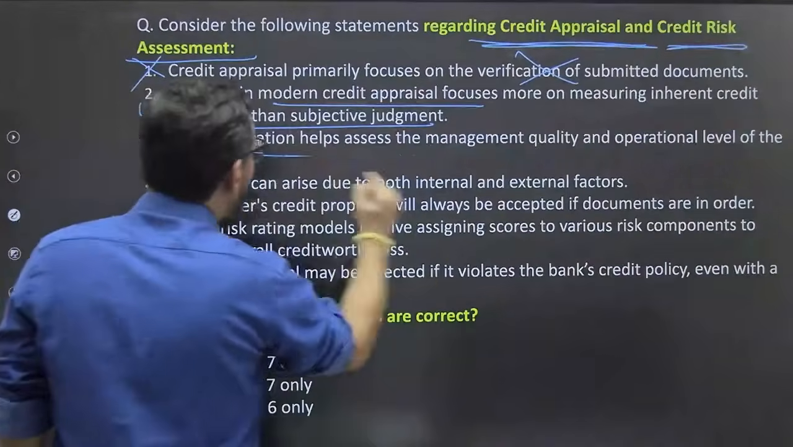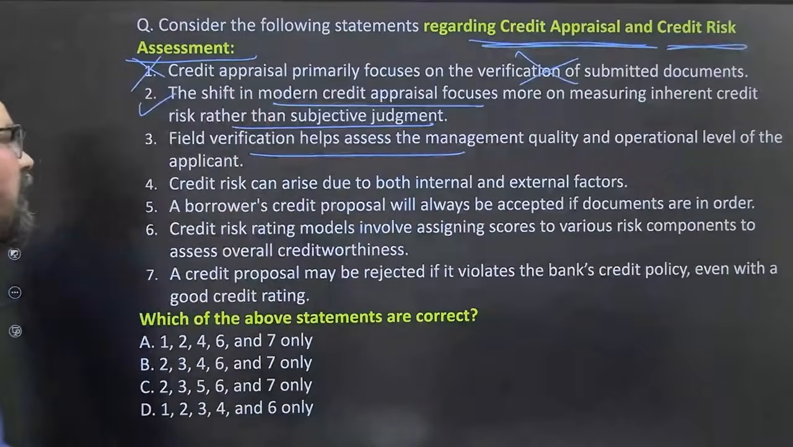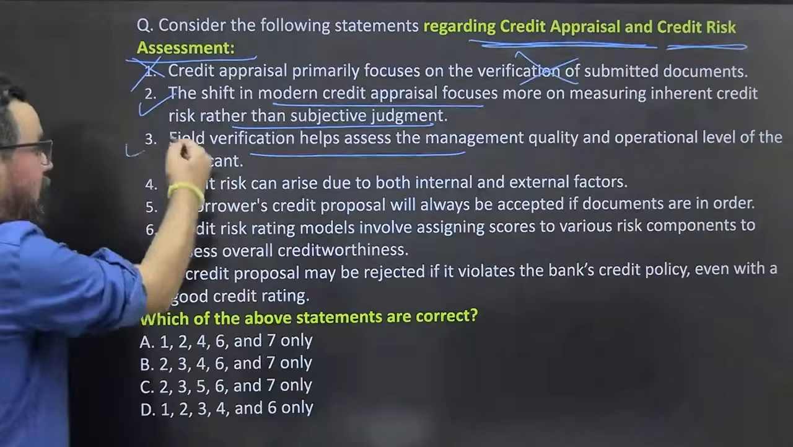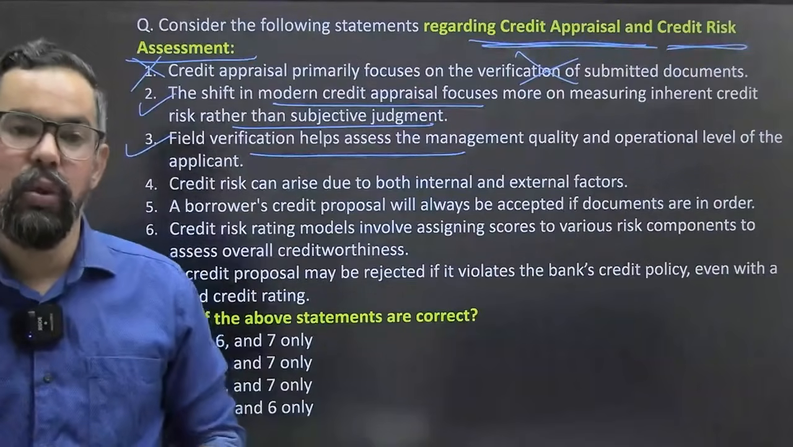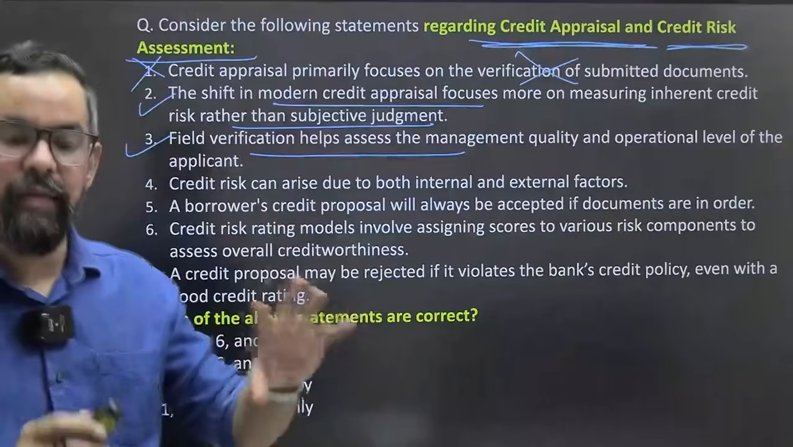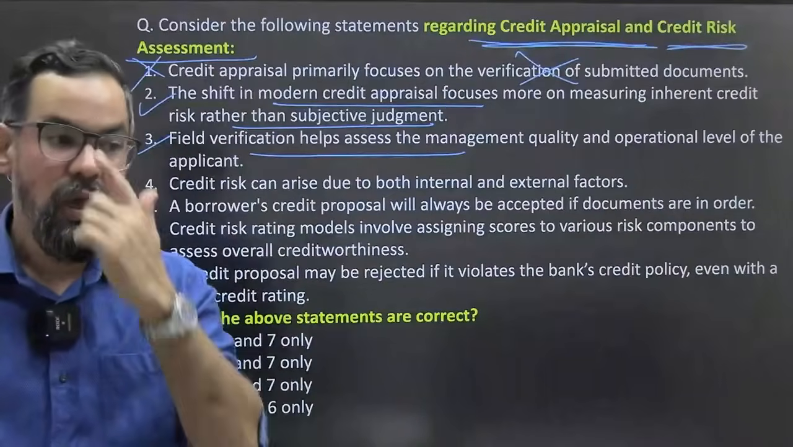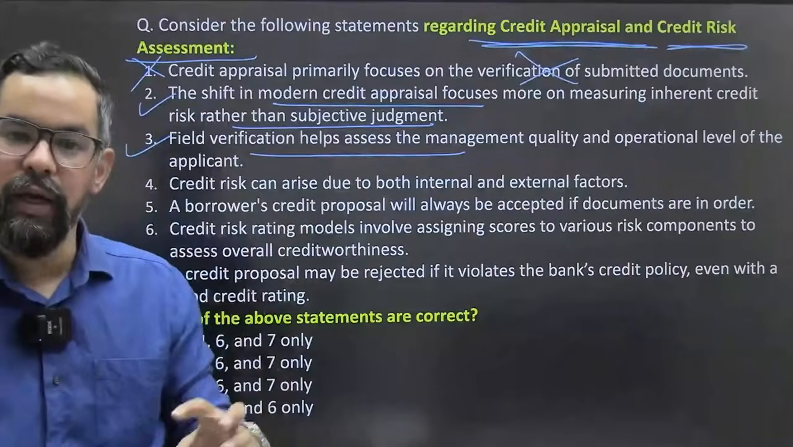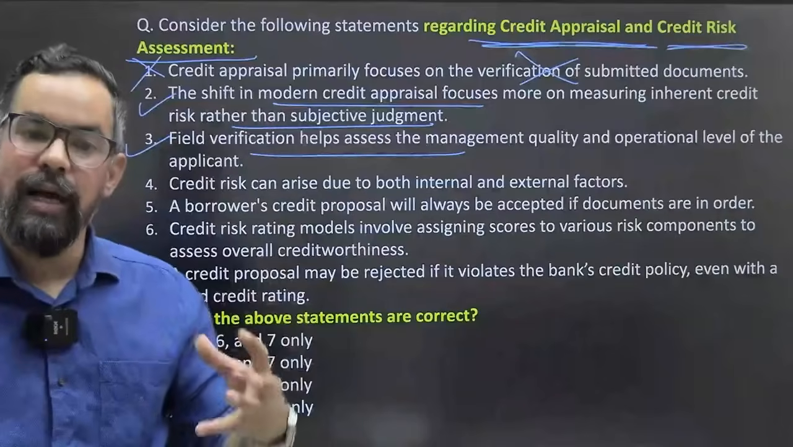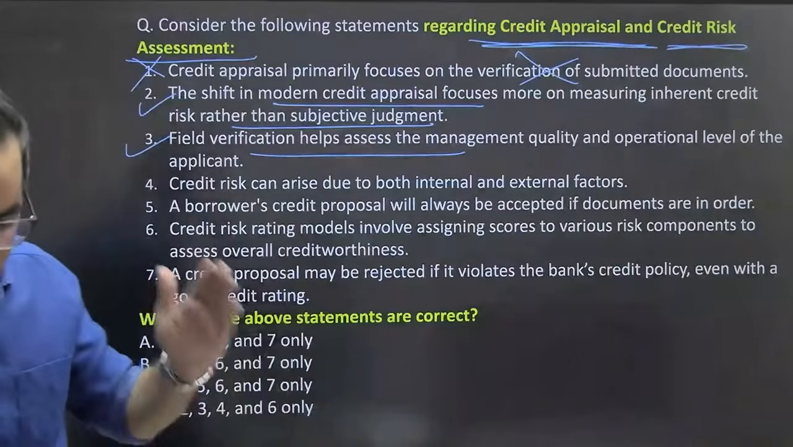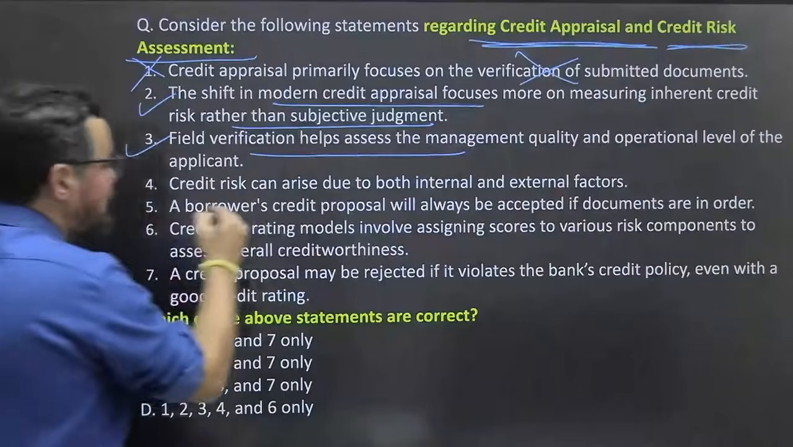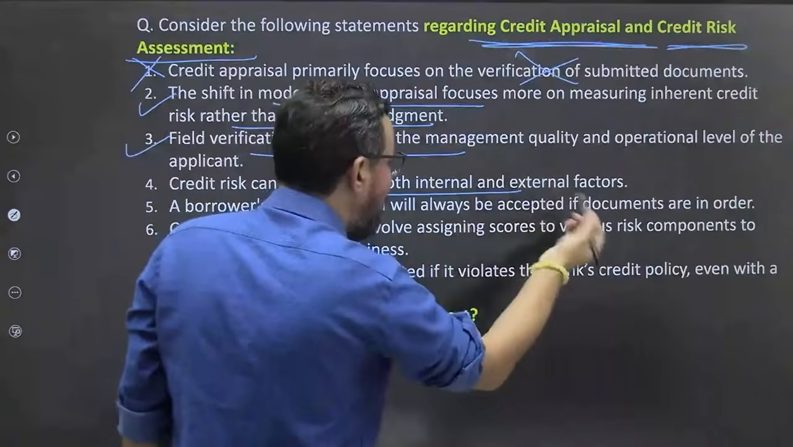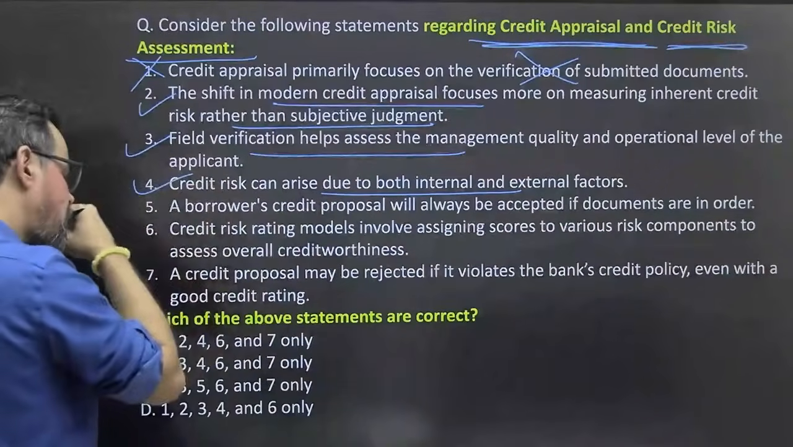Field verification helps assess the management quality and operational level of the applicant. Let's say if some company approaches us for a loan, we do the field visit. Even in a home loan we visit the house or the property. If someone is taking a project loan, where that project will be established and everything, we generally check in this one. Credit risk can arise due to both internal and external factors. True, absolutely it can.